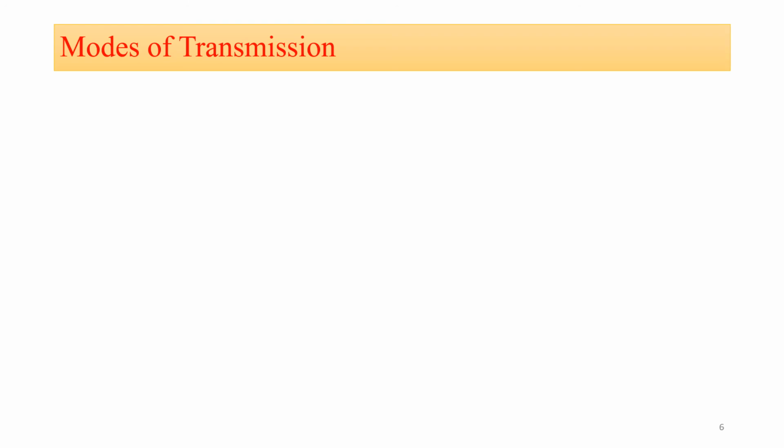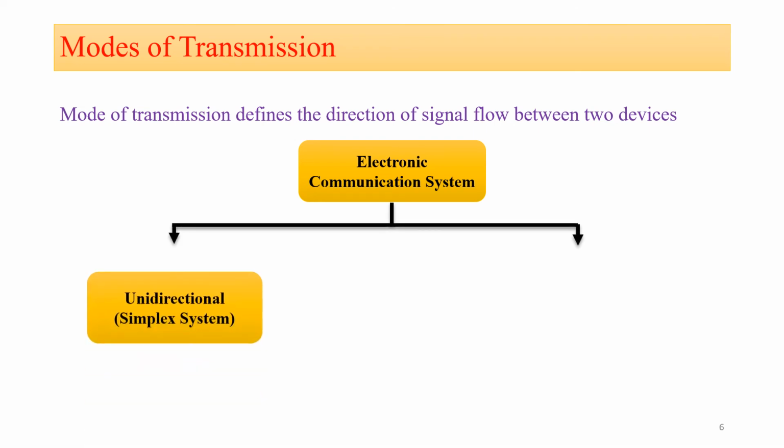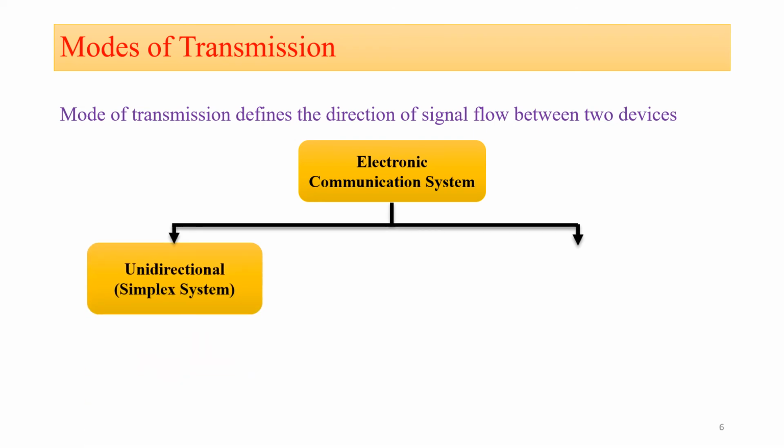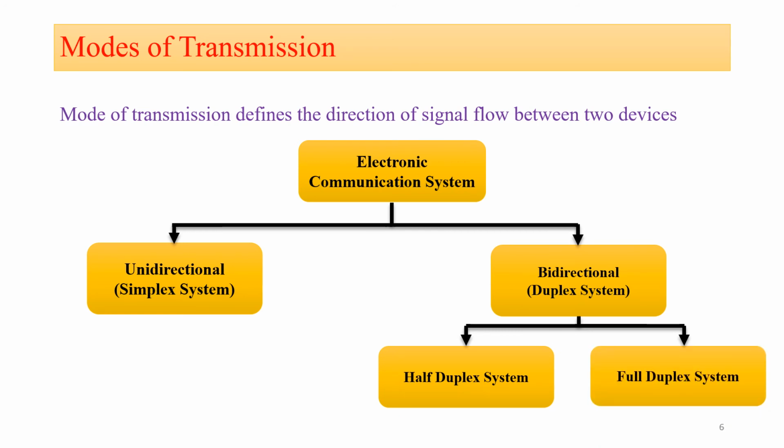Now let us move towards the next topic, that is the different modes of transmission for the communication system. Now what is modes of transmission? Modes of transmission define the direction of signal flow between the two devices, and the electronic communication system has basically two modes of transmission, that is unidirectional, which is also called a simplex system, and the second one is the bidirectional, which is also called a duplex system. And the bidirectional or duplex system is again divided into two types, that is half duplex system, and the second one is the full duplex system.